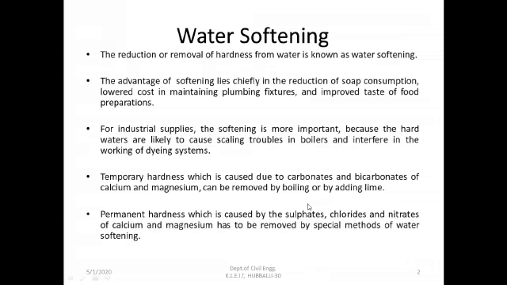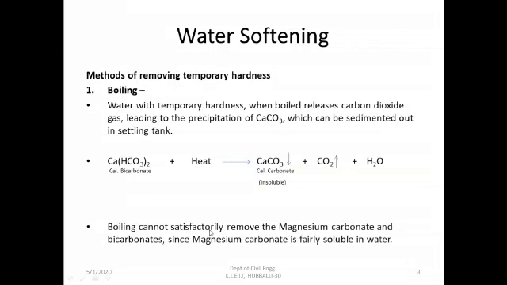So in this section, we shall go through the water softening methods used to remove temporary hardness, which include boiling and the addition of lime. We shall go through the other special methods used to remove permanent hardness in the next video. Okay, so in this video we shall go with boiling first.